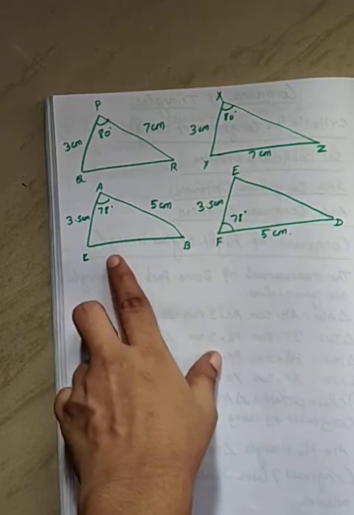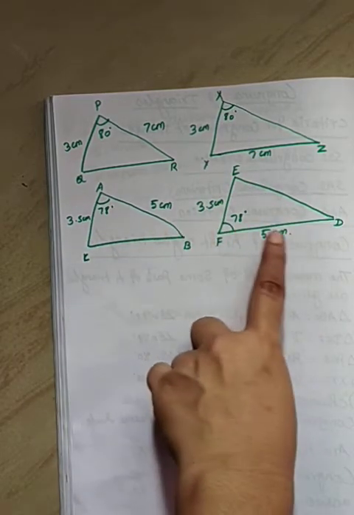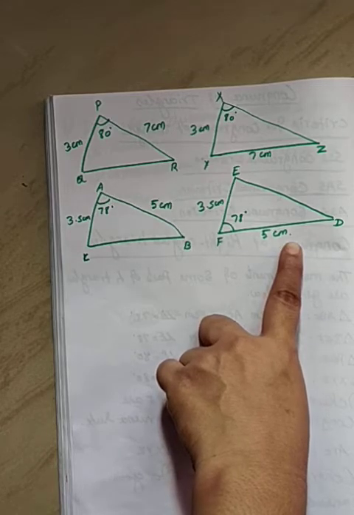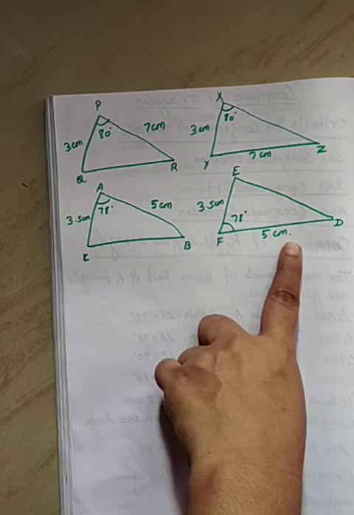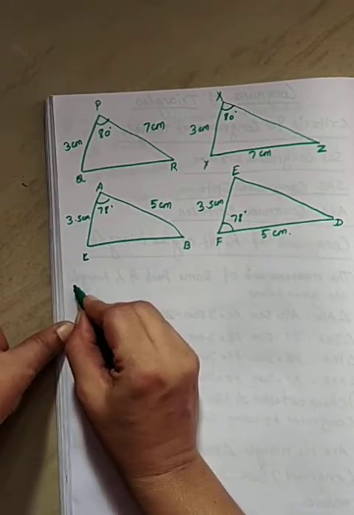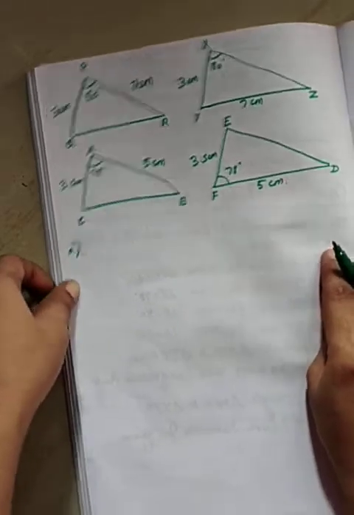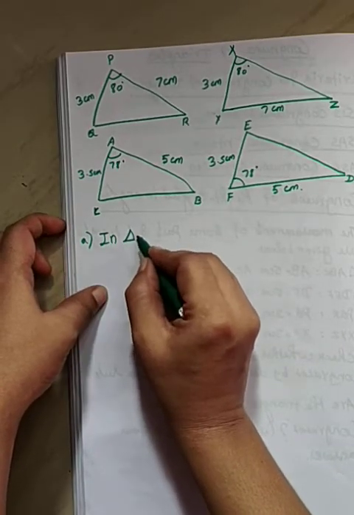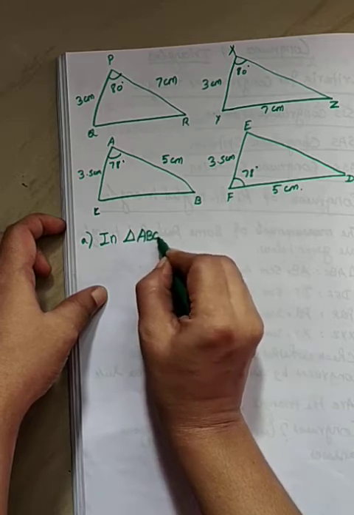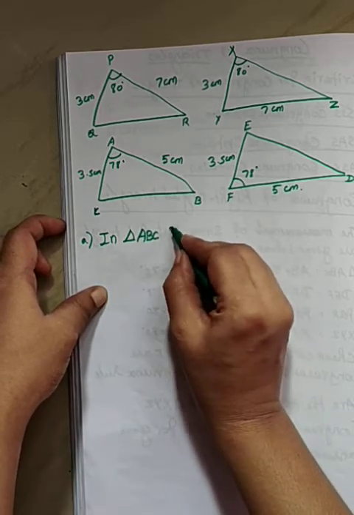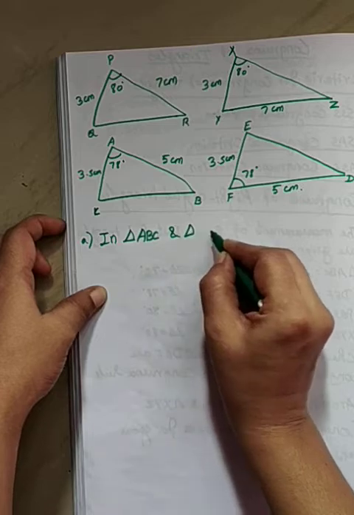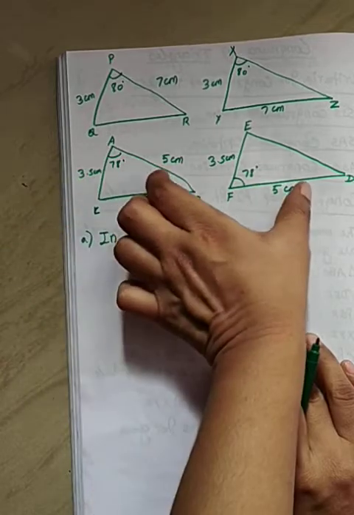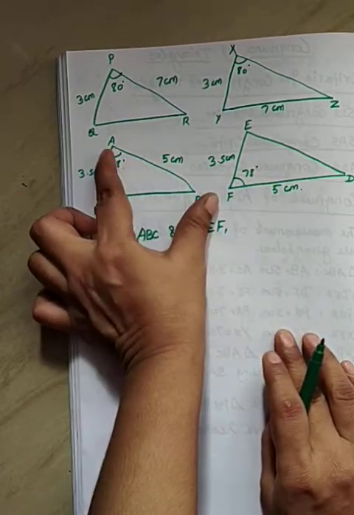Check whether the triangle ABC and triangle DEF are congruent by using SAS congruent rule. Okay, see here, first in triangle ABC and triangle DEF. In these two triangles, what is that AB value?